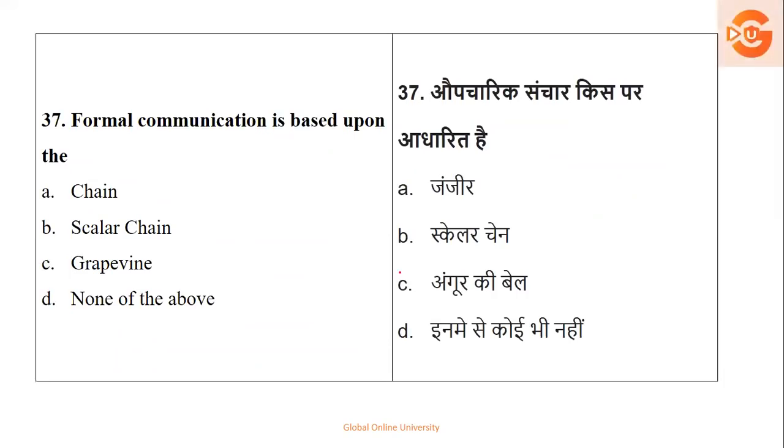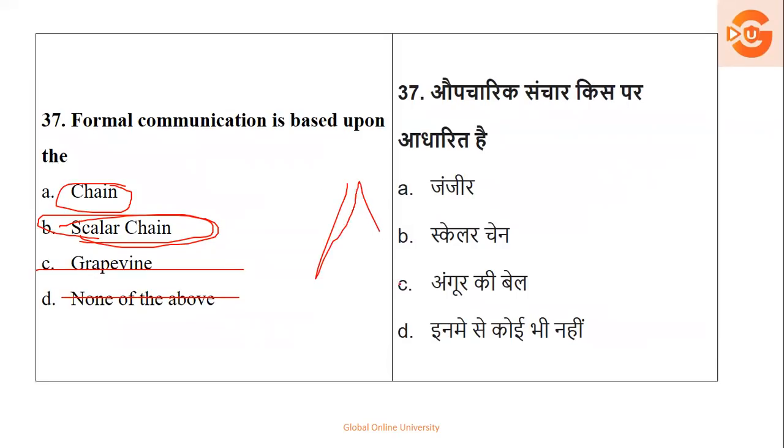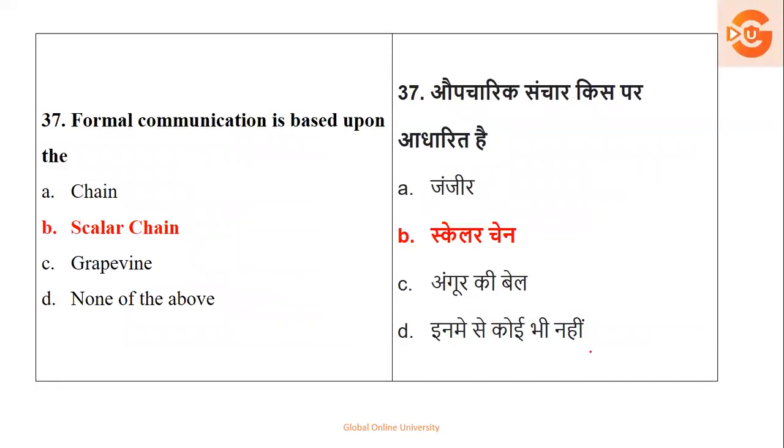Okay. Formal communication is based on. Now, here we are talking about formal communication, which is business communication, a professional communication. It's based on chain. It's based on scalar chain. Grapevine will not be an option. It's informal. None of the above, it's not an option. So basically, if it is formal, it has to. I have shown you the example of scalar chain and gangplank. As I told you, when you have to talk to your boss, then it has to be very formal, one by one, each step. So it is called what? It is none other than scalar chain. So your option number B is the right option.